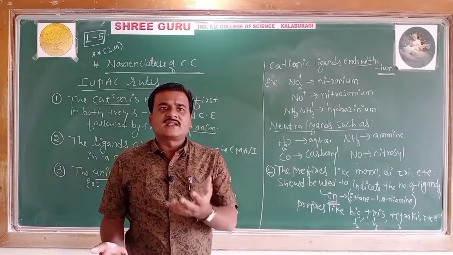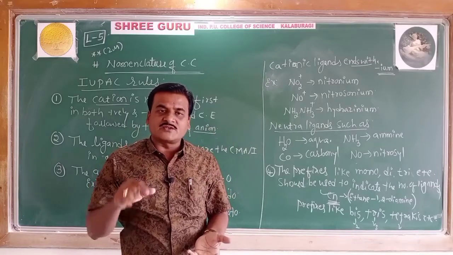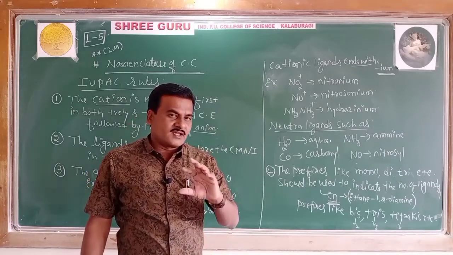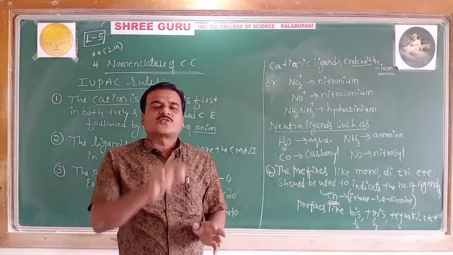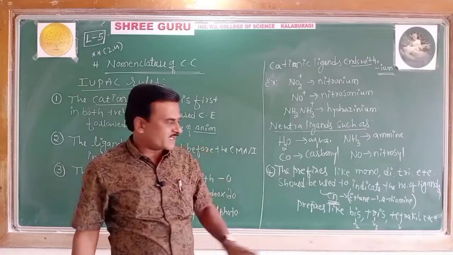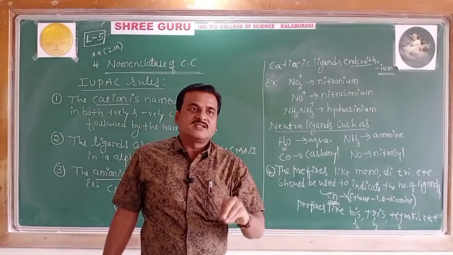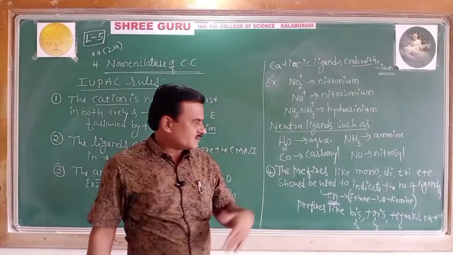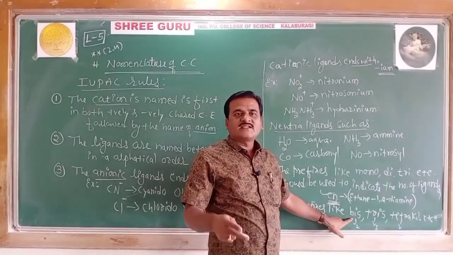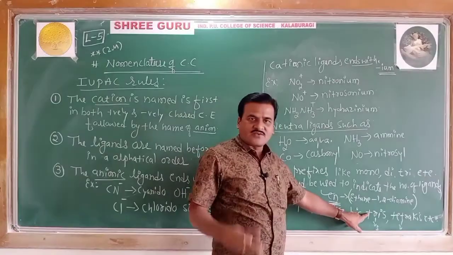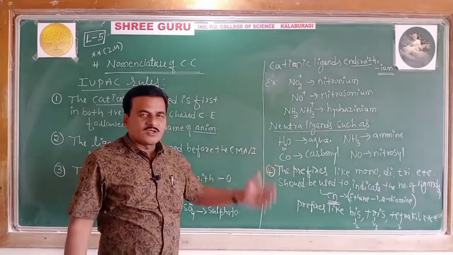So what is that? Ethylene diamine tetraacetate. Greek prefixes have already appeared in EDTA. When writing two molecules of EDTA, di-EDTA is wrong. So bis-EDTA is appropriate. That means if a ligand has a Greek prefix in it, the IUPAC rules say bis is to be used to indicate the number 2, tris for the number 3, tetrakis for the number 4. This is how the fourth rule completes.